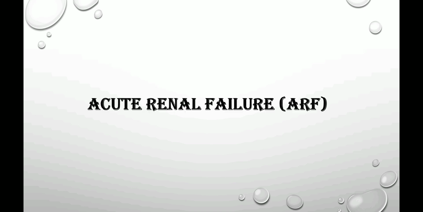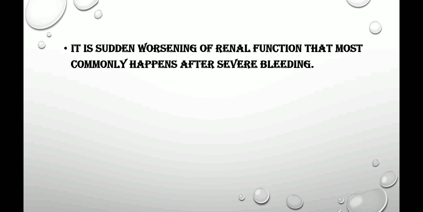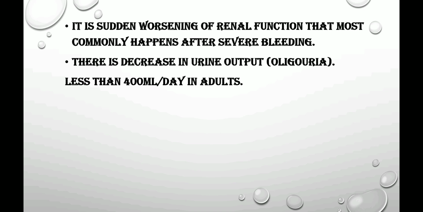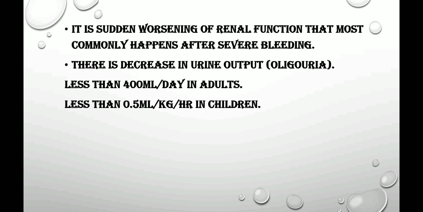Now, talking about acute renal failure, or in short, ARF. In this, normally what happens is your renal functioning, that is functioning of your kidney, becomes worse, and that occurs suddenly, and commonly it happens after severe bleeding, and there will be a decrease in urine output. In medical terms, we call it oliguria. In this condition, in adults, the amount of urine becomes less than 400 ml per day, whereas in children it becomes less than 0.5 ml per kg per hour.